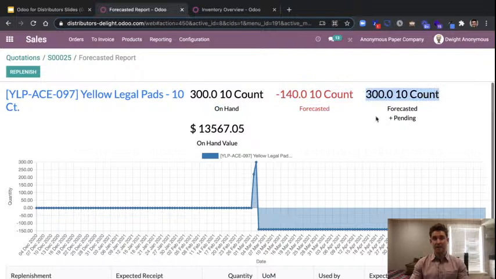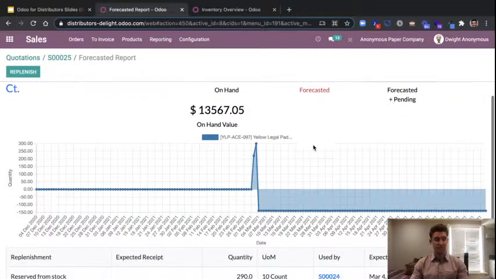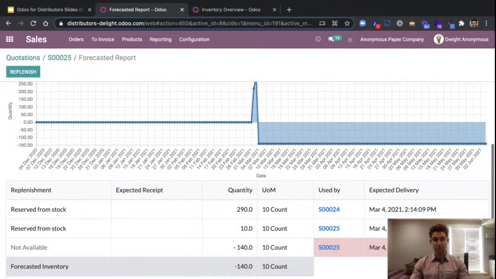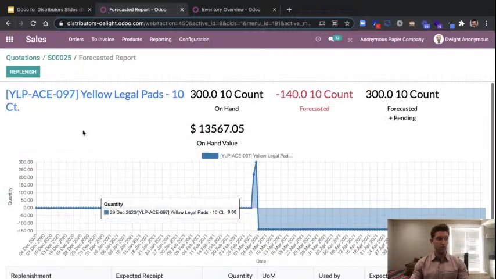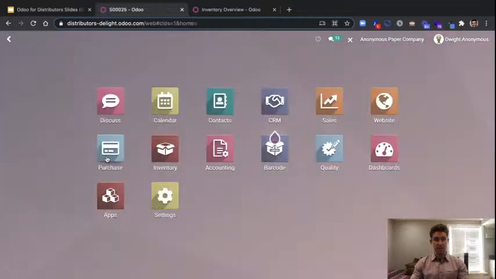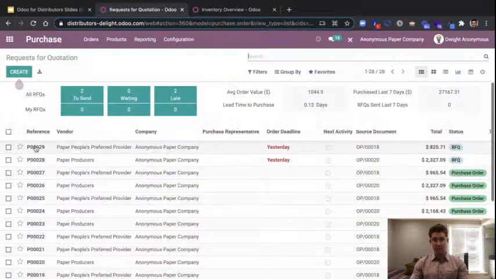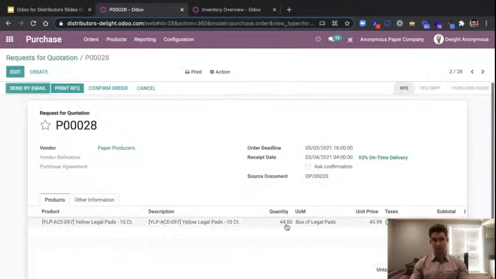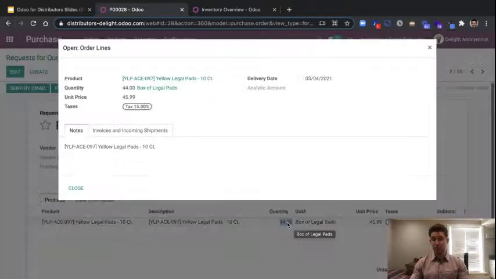And what's happening here is as we create more and more sales on a daily basis, Odoo is going to continue to automate the drafting and the adjustments of purchase orders to make sure that we get what we need. And so it's been updated here to reflect the increased need that we have because Andy just sold 150. And the way that this will look, if we look at the back end here, let's hop into our purchasing app again. We're going to see that there's still only 2 purchase orders drafted. But when I hop into the purchase order, we're going to actually see that the quantities have gone up on these boxes of legal pads. And the same will be true on the paper as well.